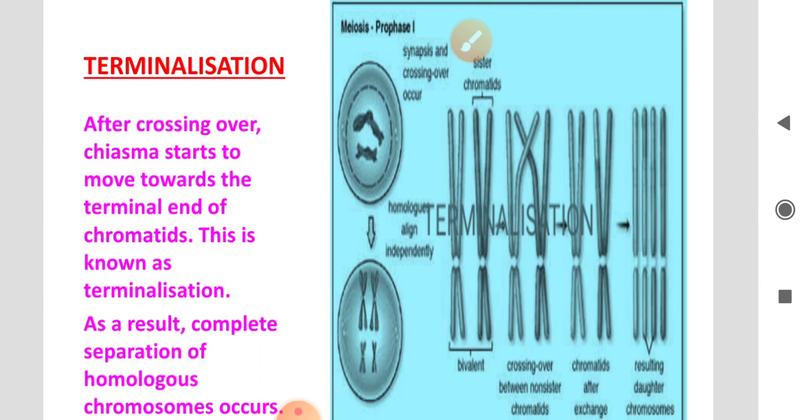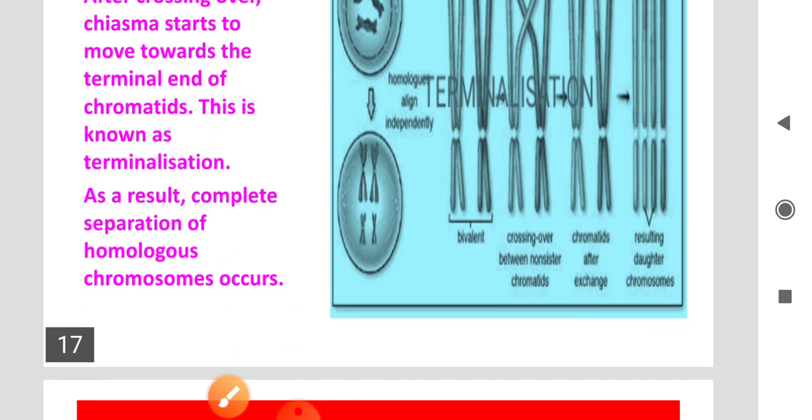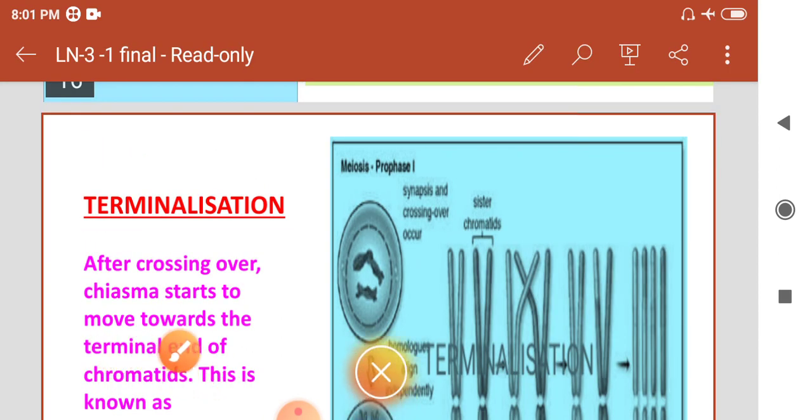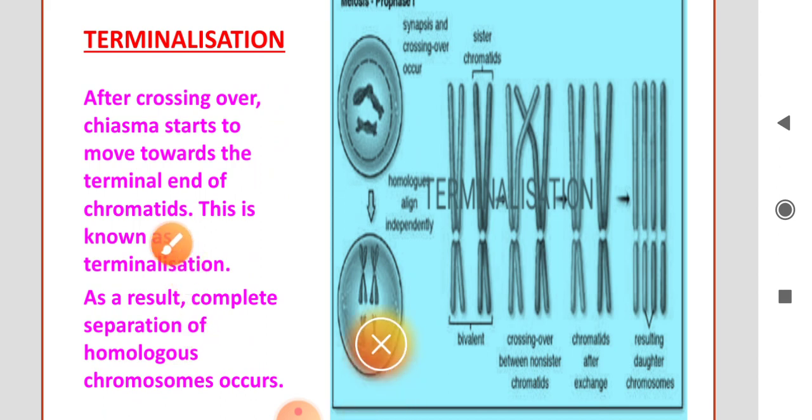Next, the last mechanism is terminalization. After crossing over, the chiasma starts to move towards the terminal end of the chromatids. This is known as terminalization. As a result of terminalization, complete separation of homologous chromosomes occurs.